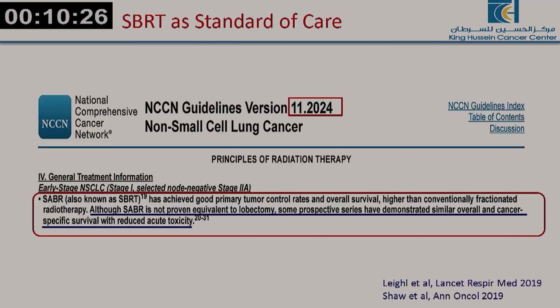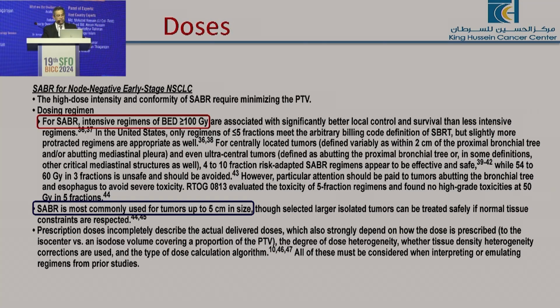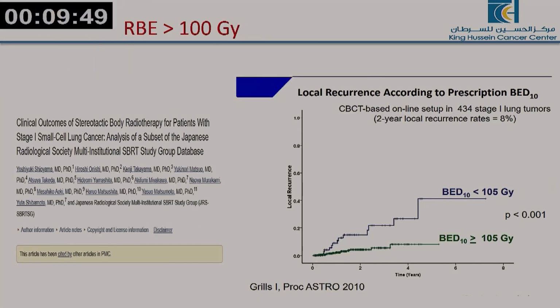And you can see from the NCCN guidelines, from that time till today, this is the latest one, that for early lung cancer in inoperable patients, and of course when we say early, it's N0 and M0, SBRT and not the conventional way should be considered. The doses selected should have a biologically effective dose of more than 100 Gy, which is really important. It's most commonly used, as mentioned there, for lesions less than 5 cm. That's the best result that you can have.